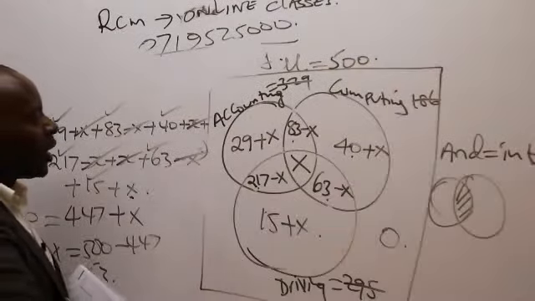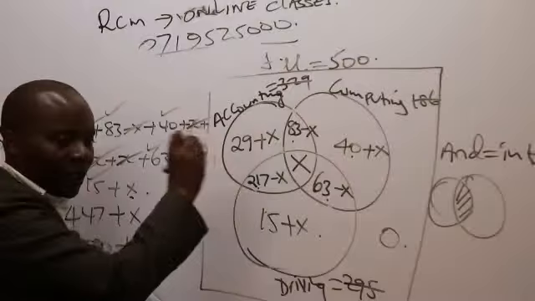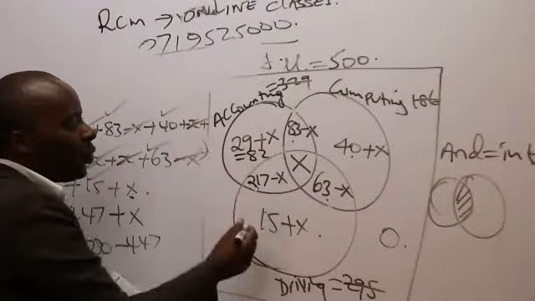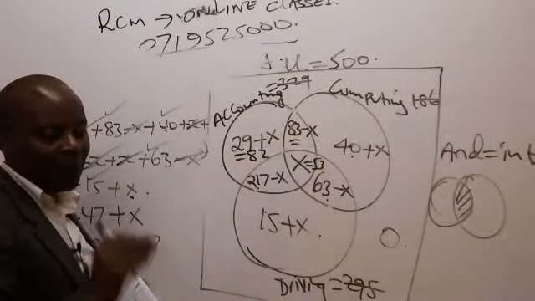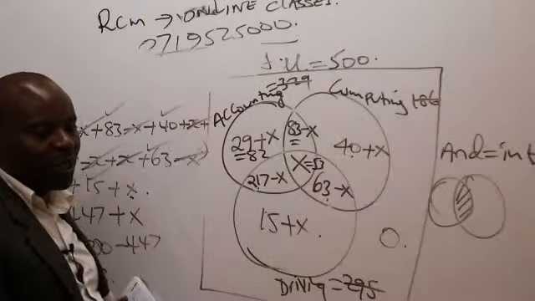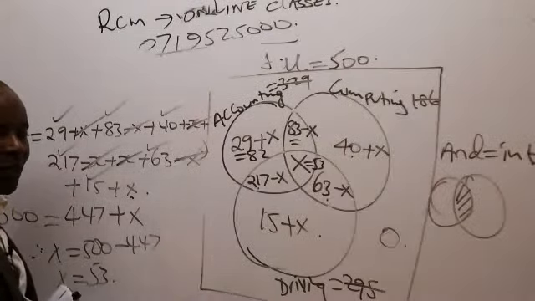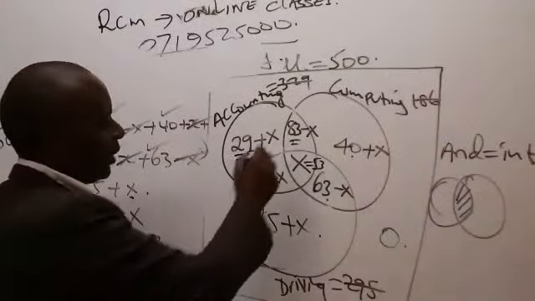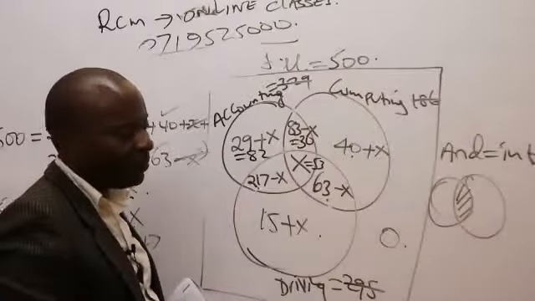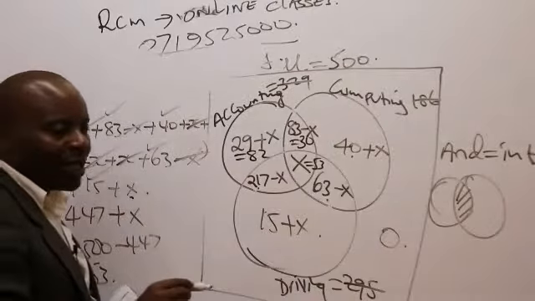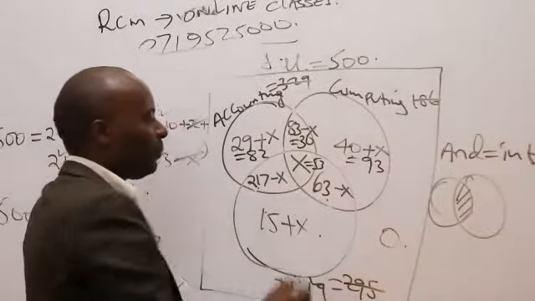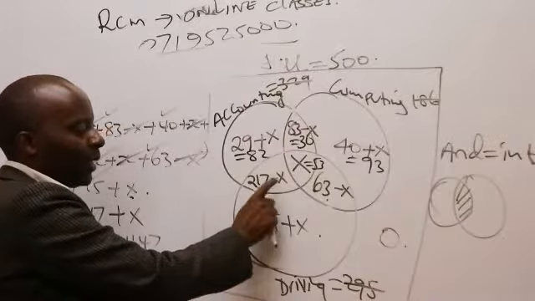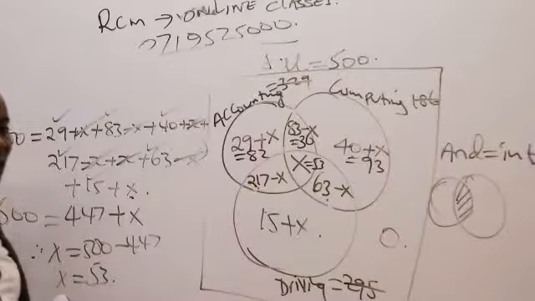Somebody give me this, because I would want my Venn diagram to have exact numbers there. So this is 82. How about this? This is 53. How about this? This space is 83 minus x. 83 minus 53 gives me what figure? That must be 30, right? And then we have 40 plus 53, which gives me 93. Then please come to this other segment, 217 minus 53. What figure will that give me?